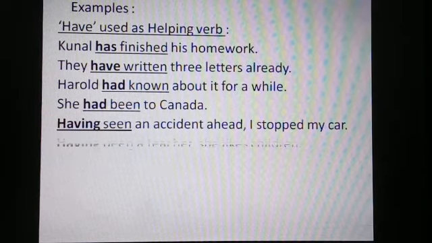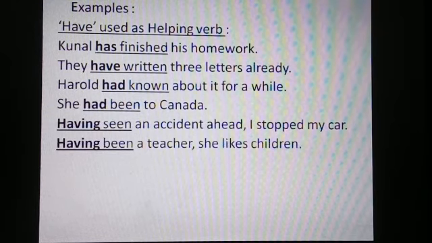Let us see another example of having as a helping verb. Having been a teacher, she likes children. Again, there are 2 clauses in this sentence. Having been a teacher is the first clause, and the second clause is she likes children. Having been is the verb phrase where having, the fourth form of the primary verb have, is used as a helping verb, and been is the main verb.